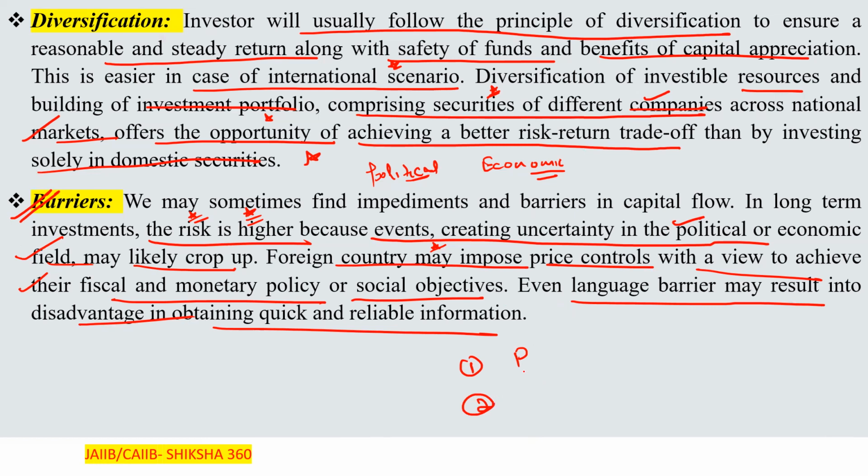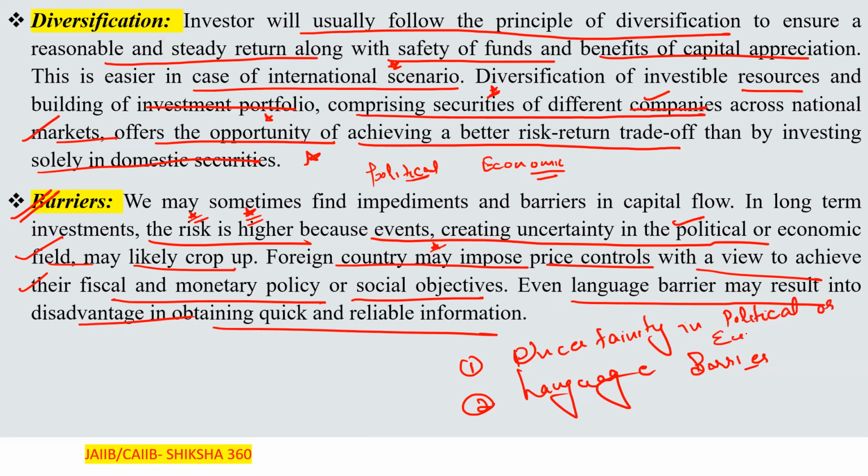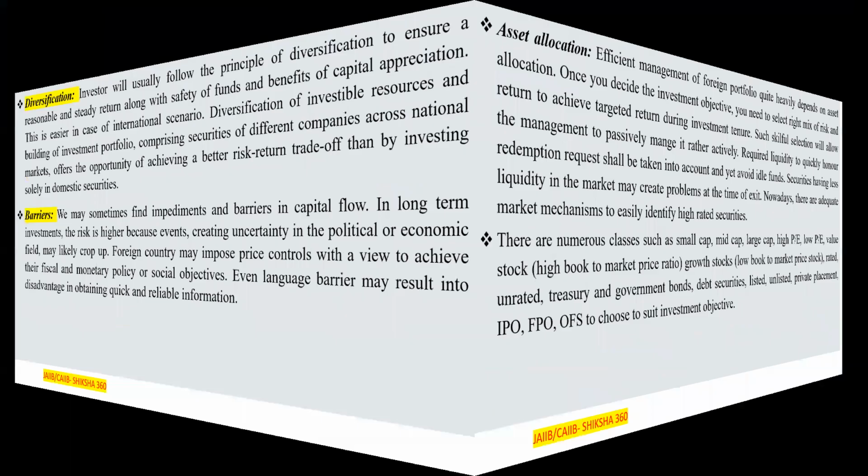Second one, the language. It is also one of the barriers here.